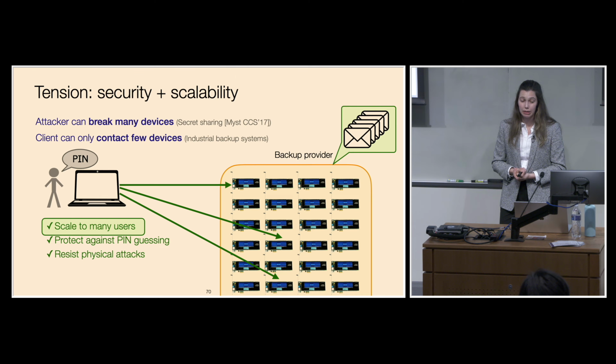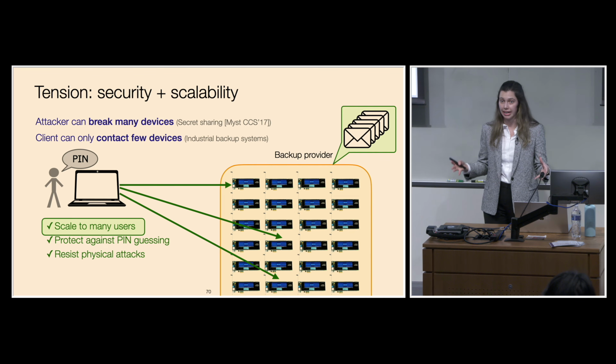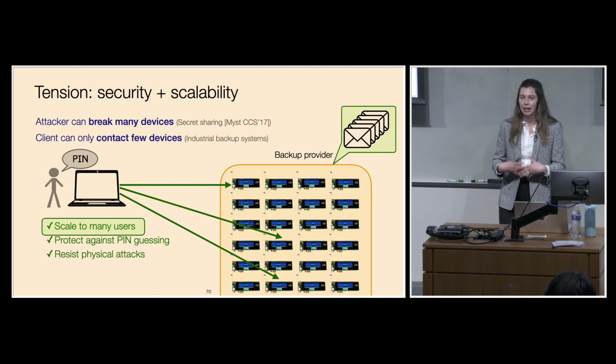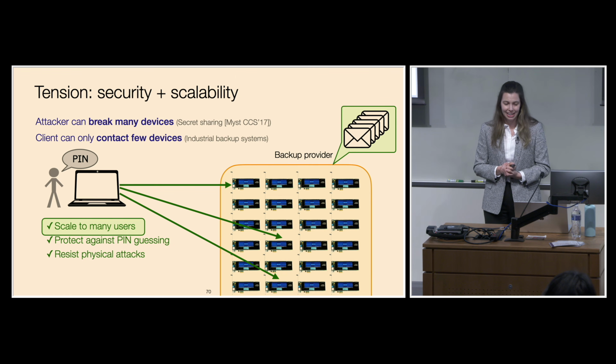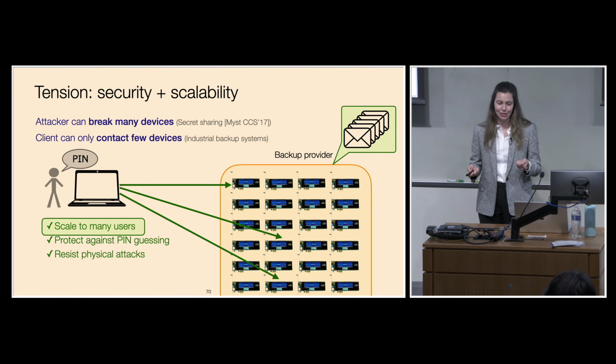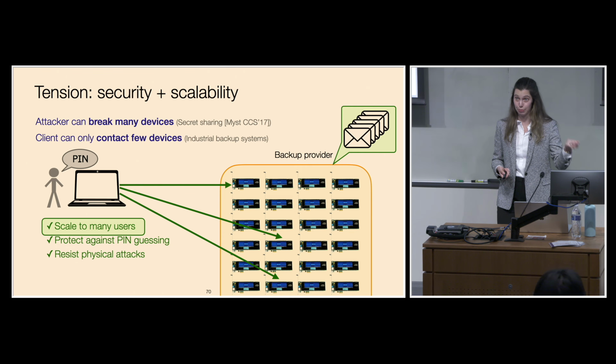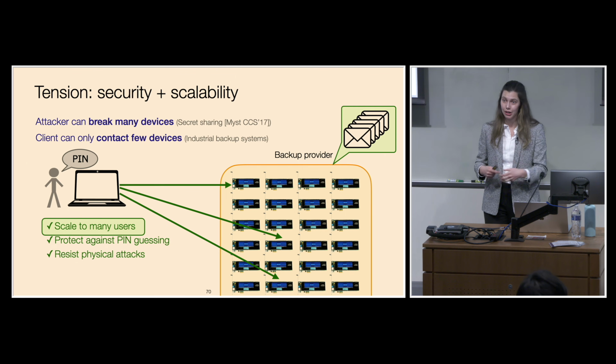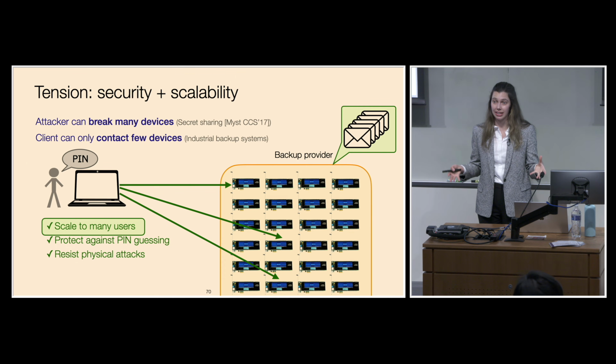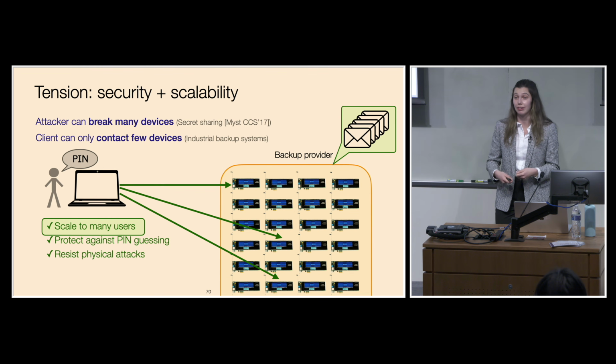On the other hand, for scalability, the client should only have to contact a relatively small number of devices in order to recover its data. We want this property so that we can add more devices to the system in order to handle more requests. But now there's fundamentally this mismatch between the number of devices that an attacker needs to break in order to recover any data, which should be large, and the number of devices that a client needs to contact before it can recover its own backup, which should be small.